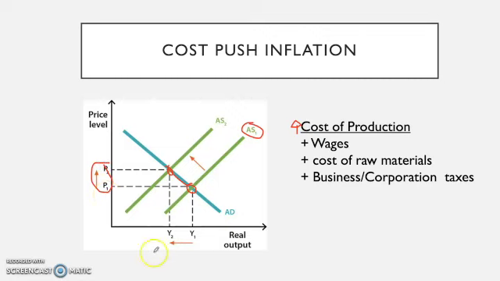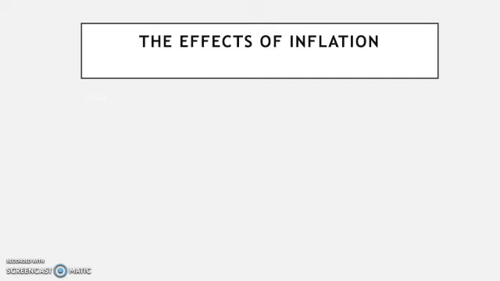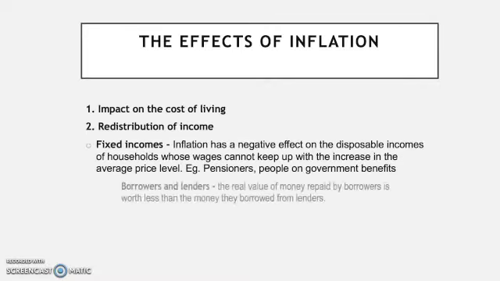However, there's also an issue here, because if they are producing less, it's going to impact on the real GDP output, right? How much is being produced. And that also can be an issue when we are looking at cost push inflation. So that's about it. Let's just look quickly at some effects here, and you can always stop the video and go over to see the effects.